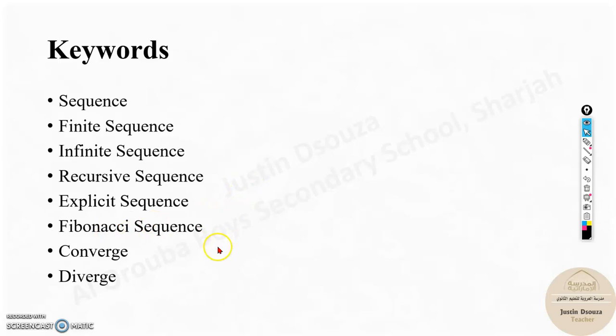Fibonacci is a beautiful sequence which is usually found in nature. It was formulated by Fibonacci, I believe the scientist's name as well, so it's named after him. He found that in nature there are various patterns, and that sequence is Fibonacci's sequence, and we can find it in numbers and in different patterns. We will come across this. Then converge and diverge. Whenever you say converge, it means you're coming close to each other. Two cars are converging. Whereas diverge is going away. They're not coming to a similar point. It's moving away to an indefinite point. So this is basically it.